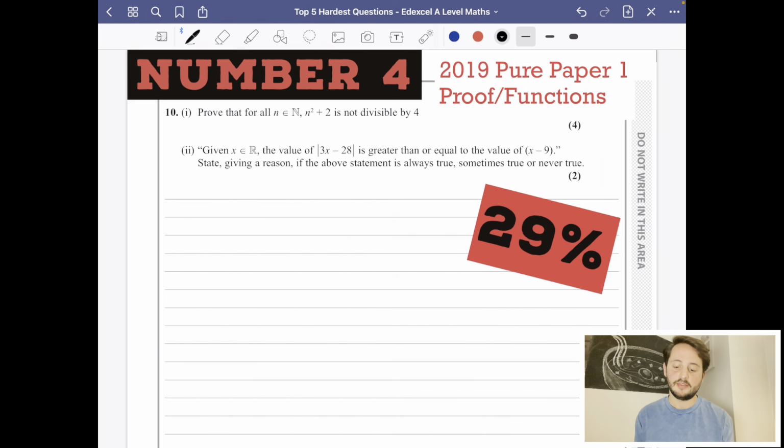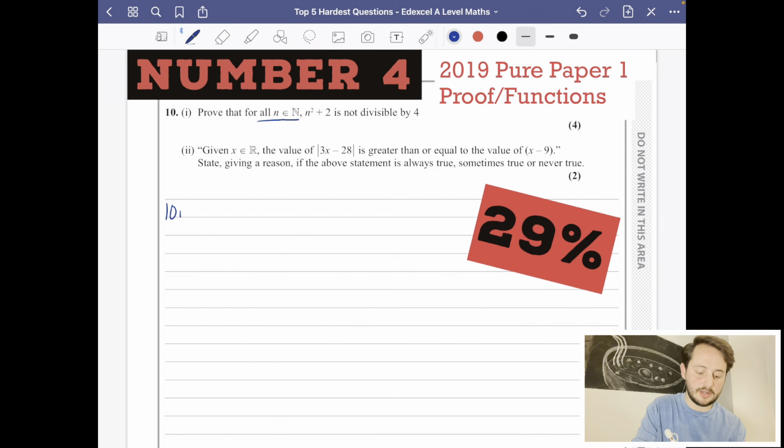You can see here the average percentage on this 6-mark question was only 29%, so not very well answered at all. But let's dive in. So question 10, part 1, it says prove that for all n as a member of the natural numbers, n squared plus 2 is not divisible by 4.